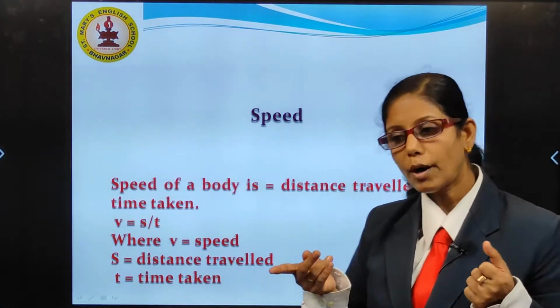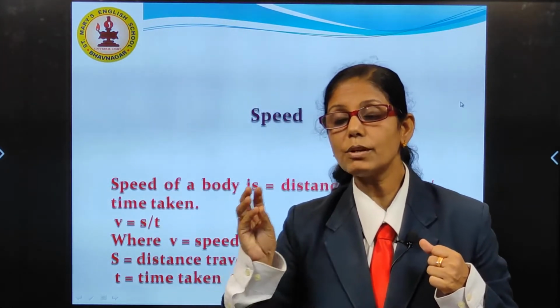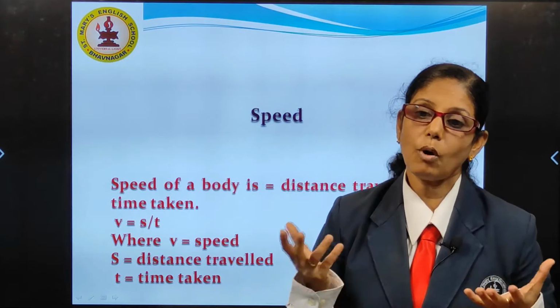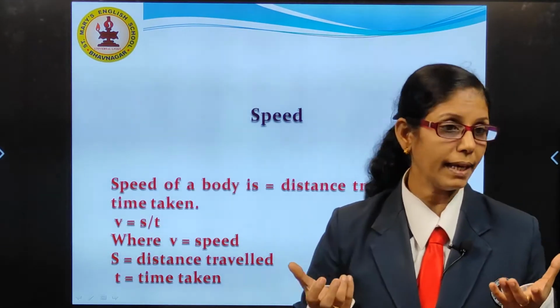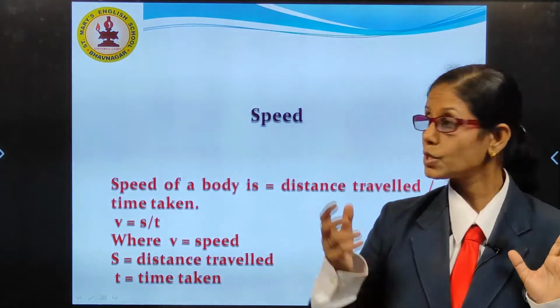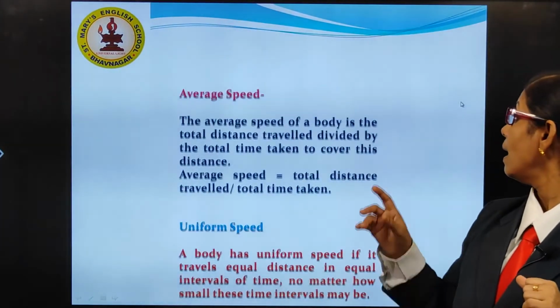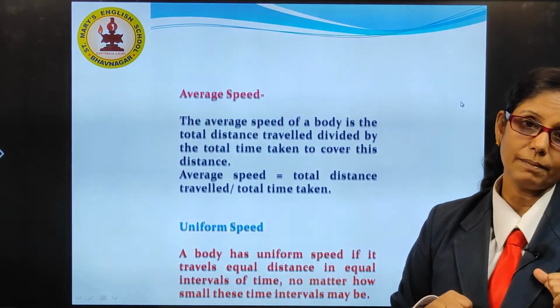Can the speed of a body be 0? No. If the speed of the body is equal to 0, that means the body is not moving. Again, can it be negative? No, never possible. So, next term we will see, that is average speed.